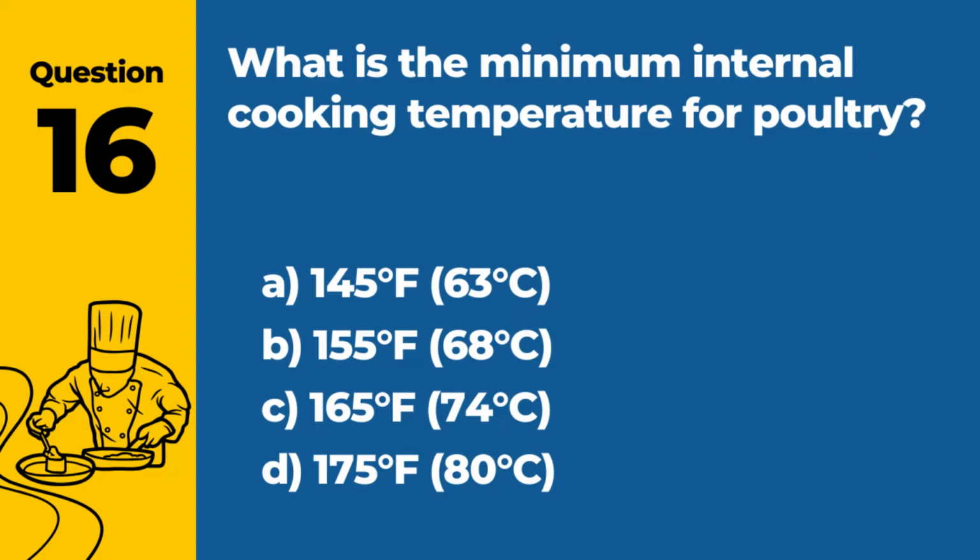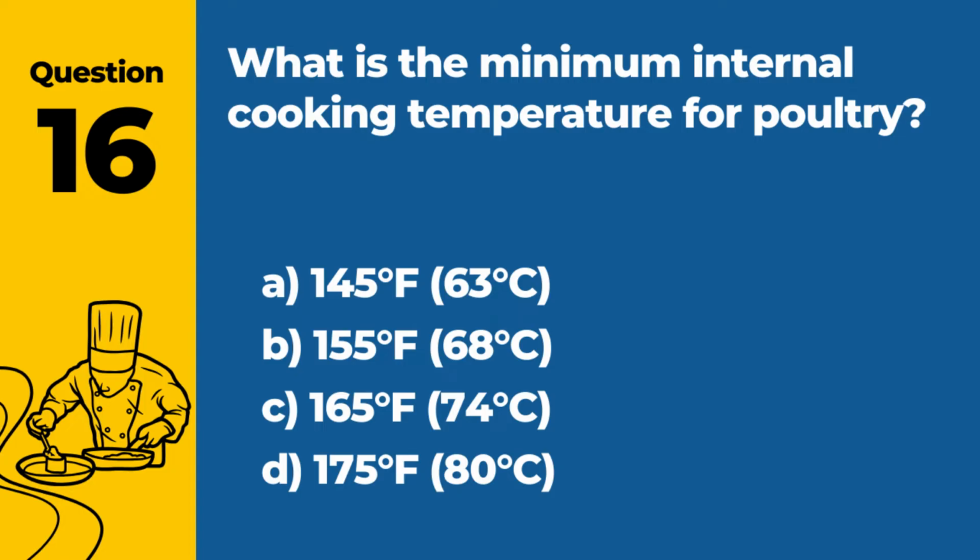Question 16. What is the minimum internal cooking temperature for poultry? A. 145 degrees Fahrenheit, 63 degrees Celsius. B. 155 degrees Fahrenheit, 68 degrees Celsius. C. 165 degrees Fahrenheit, 74 degrees Celsius. D.